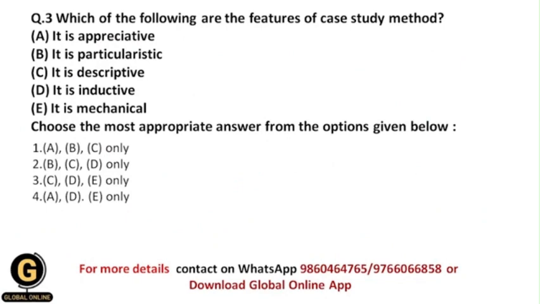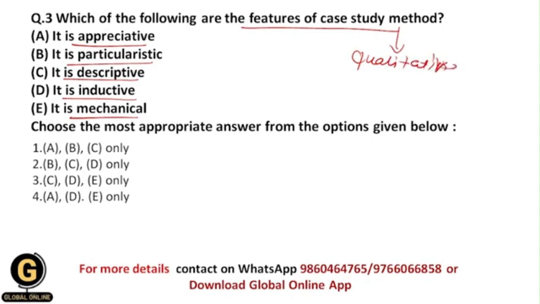Which of the following are the features of case study method? Whether it is appreciative, particularistic, descriptive, inductive or mechanical. Case study method is again a qualitative method in which we study in detail about a specific person for a longer period of time. That's why case study focuses on a specific case or situation, and that's why it is called a particularistic approach.